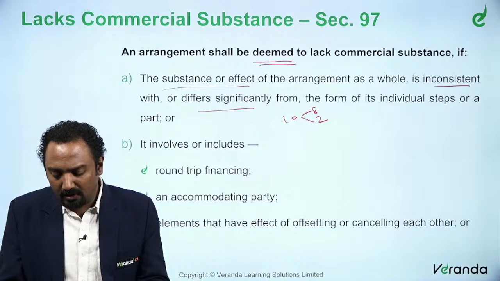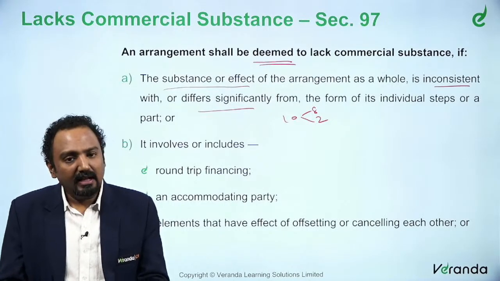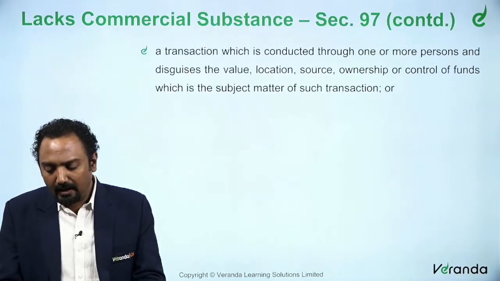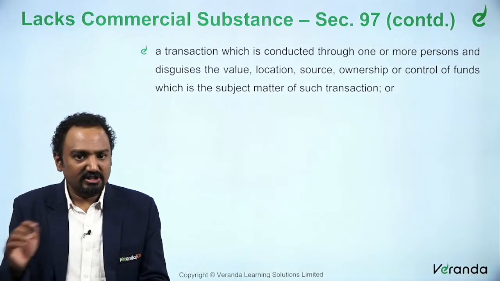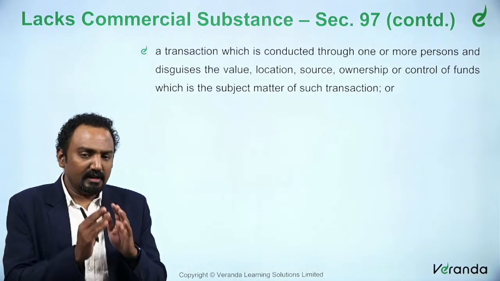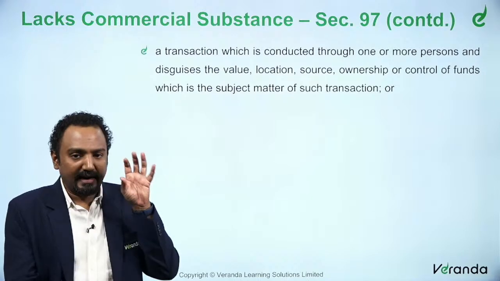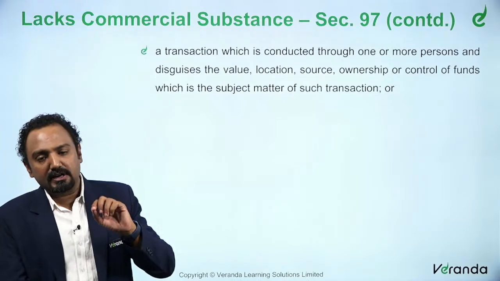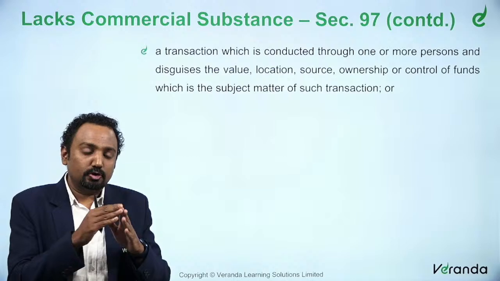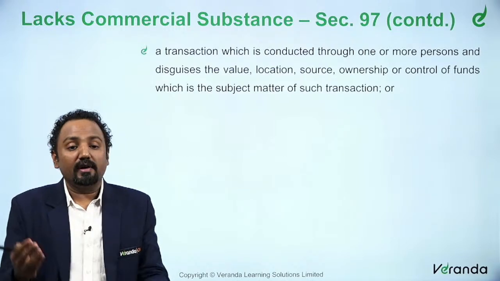Similarly, we said it will involve round trip financing, an accommodating party, or elimination of whatever. Now, we also saw that location is irrelevant, that is just for the benefit. If you transact in this location, you will have a tax benefit. If you transact through such a source, you have a tax benefit.